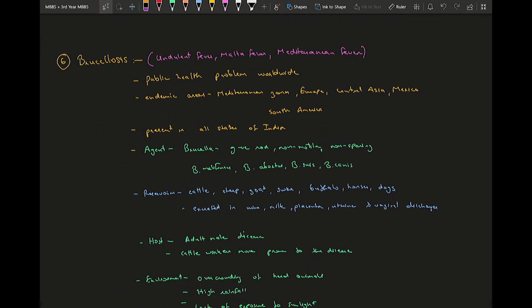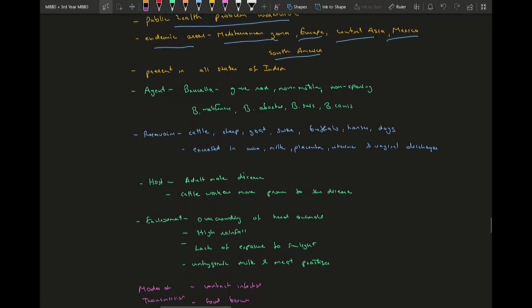So brucellosis, also known as undulant fever or Malta fever or Mediterranean fever. Please do note that these names give a hint as to where this disease is more prominent. So this is a public health problem worldwide. The endemic areas are the Mediterranean zone, Europe, Central Asia, Mexico, and South America. It's present in all states of India, and the agent factors are going to be, it's caused by Brucella, which